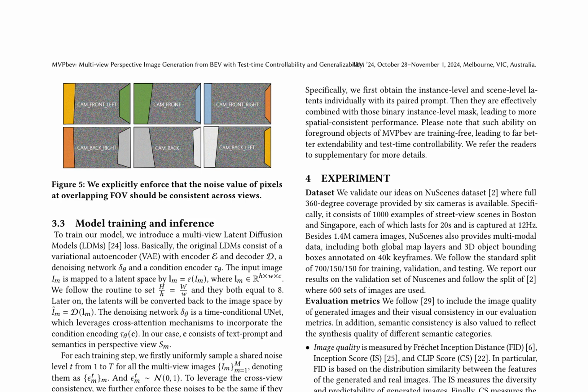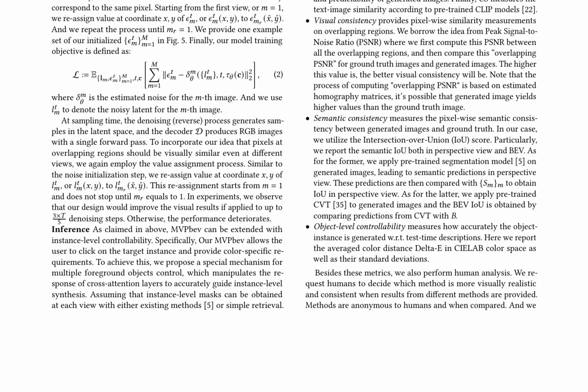The proposed method, MVPbev, is a multi-view perspective image generation model that leverages a latent diffusion model, LDM, with test-time controllability and generalizability. The model is trained using a multi-view LDM loss, which consists of a variational autoencoder, VAE, with an encoder, decoder, denoising network, and condition encoder. The input image is mapped to a latent space, and the denoising network is a time-conditional U-net that incorporates cross-attention mechanisms to leverage the condition encoding.